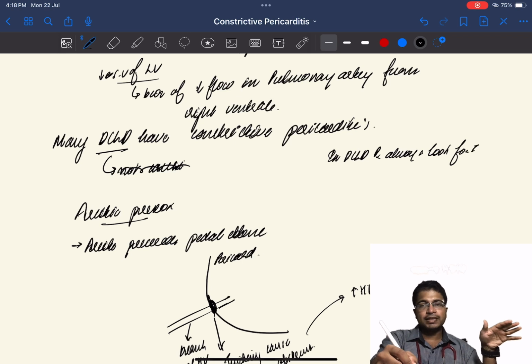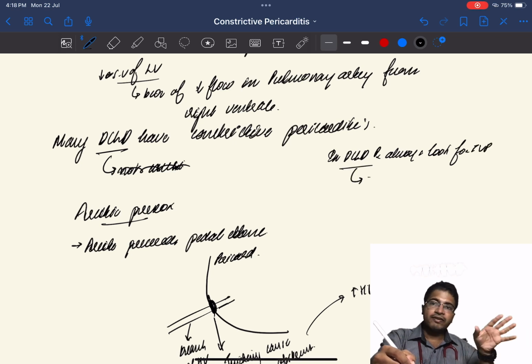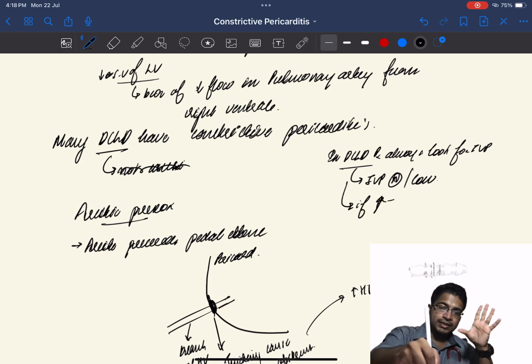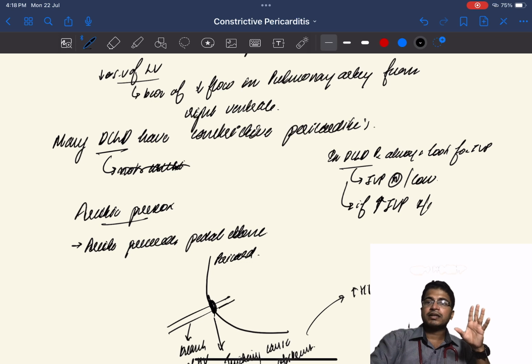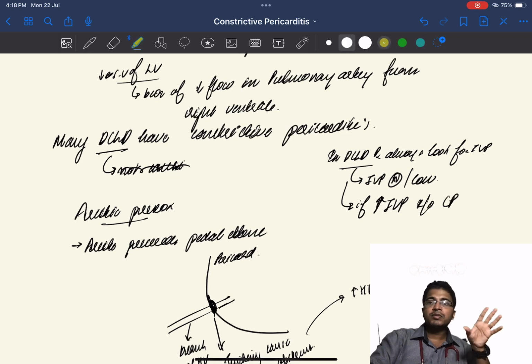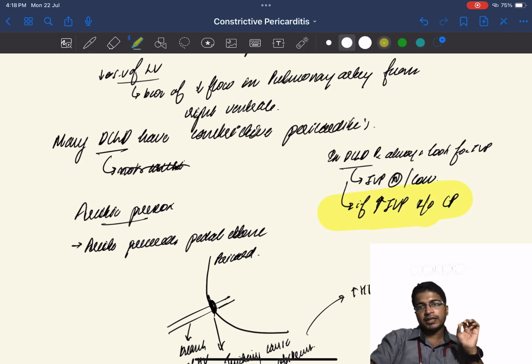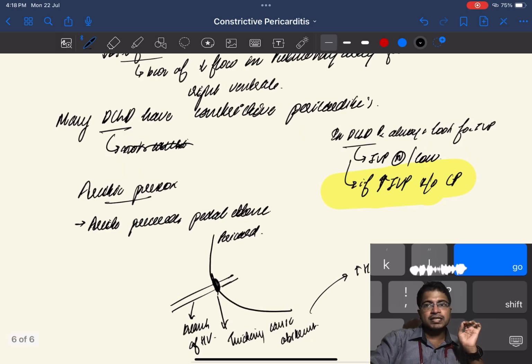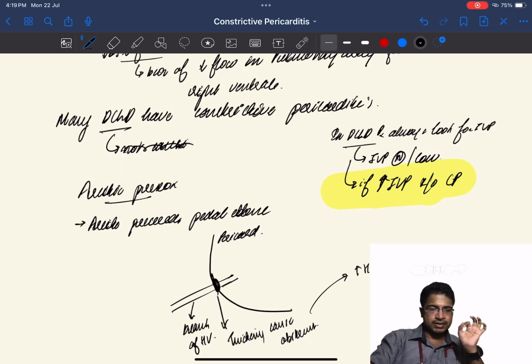If a DCLD patient has an elevated JVP, always rule out constrictive pericarditis. This is the single most important clinical point that you have to take from this video.